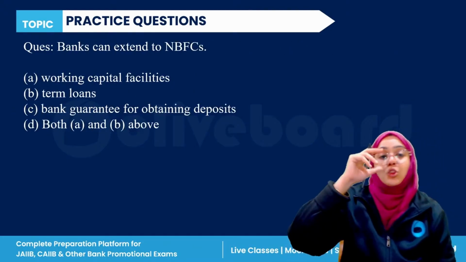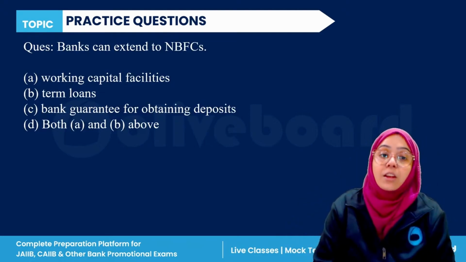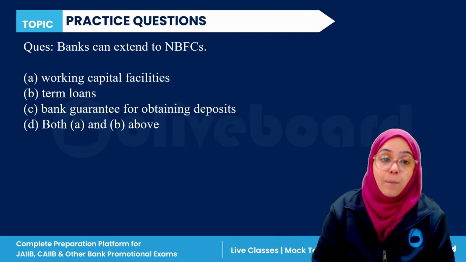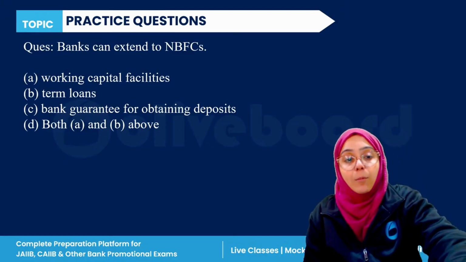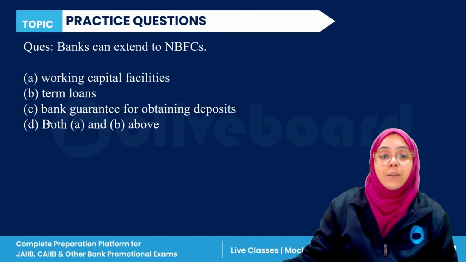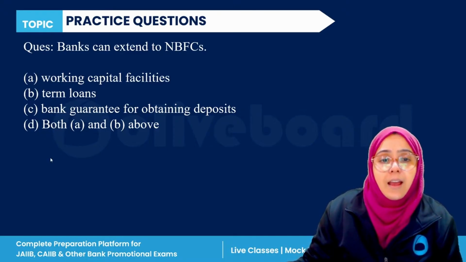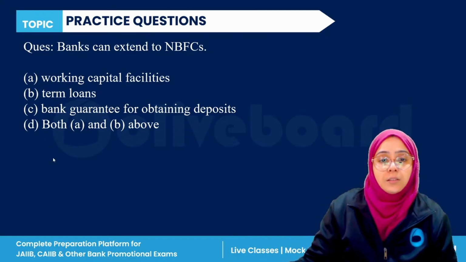True. Next question. Bank can extend to non-banking financial companies the working capital loan, the term loan, bank guarantee for obtaining deposit, or both A and B. So, the correct answer is what? Everyone, please answer this question.